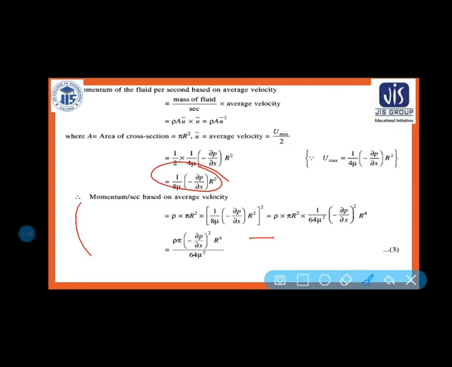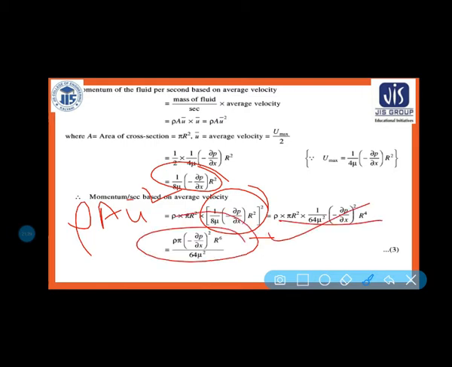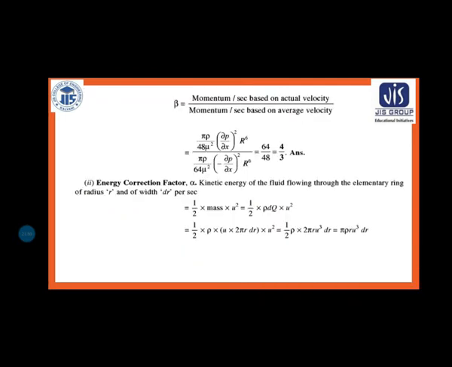Simplifying this, we will be getting rho pi, minus del p by del x whole square, into r to the power 6 by 64 mu square. Clear? So this is all about the momentum per second based on average velocity.